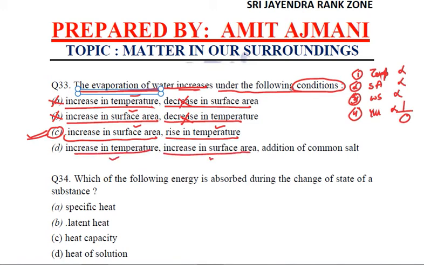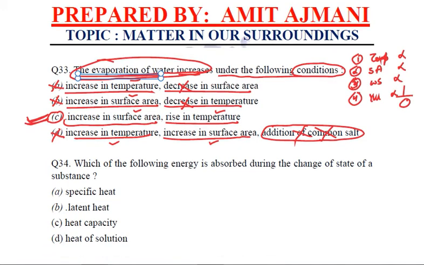Increase in surface area is also fine. Addition of common salt, how is it going to increase the evaporation? Wrong. So we'll strike out D option. Our correct answer is C. Increase in surface area, rise in temperature, increase in wind speed, and decreasing humidity are going to increase the rate of evaporation of water. Fine. Two are given in the question. The remaining two you should revise on your own.